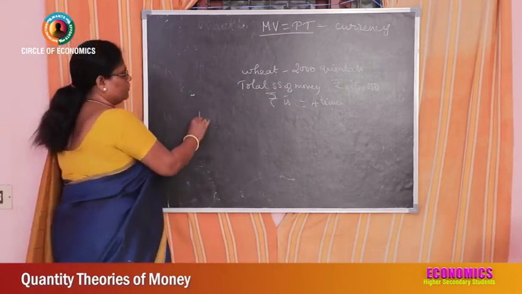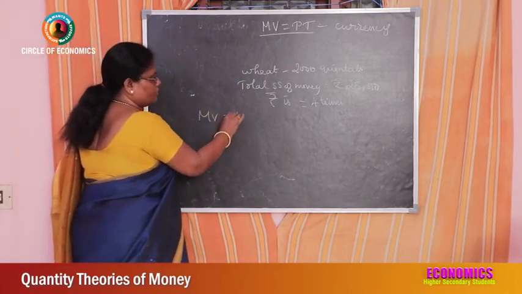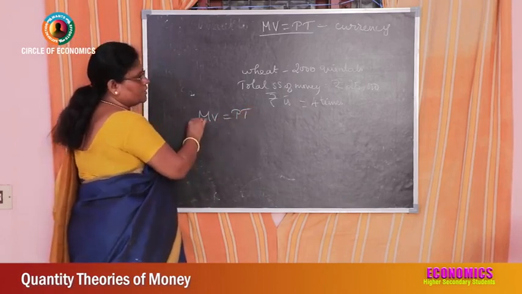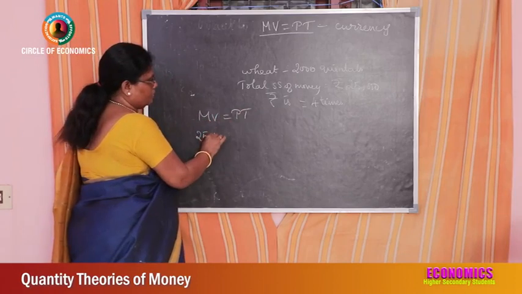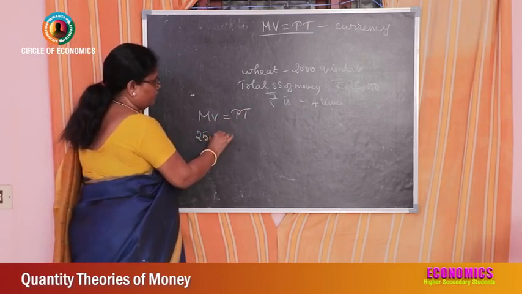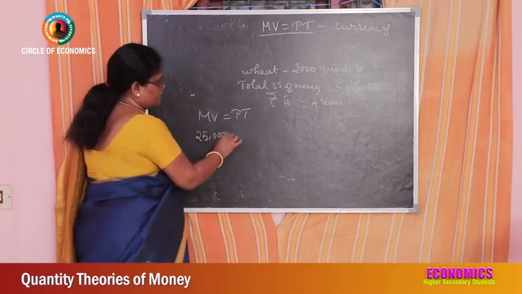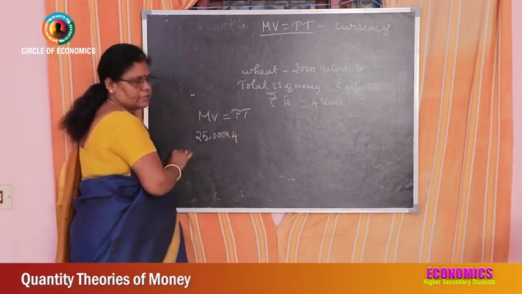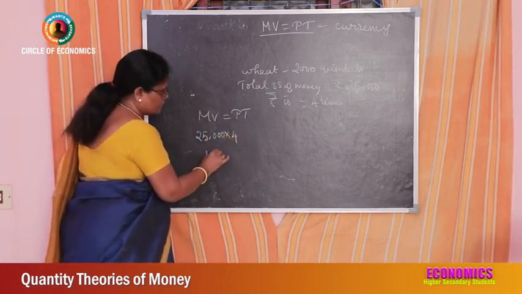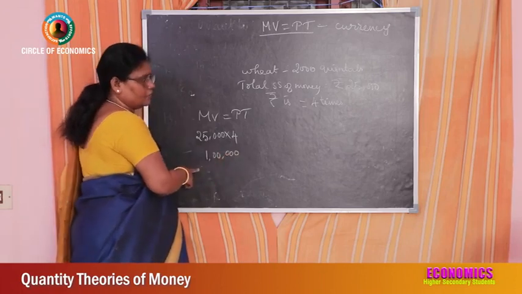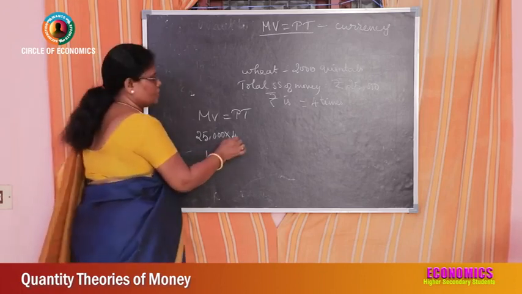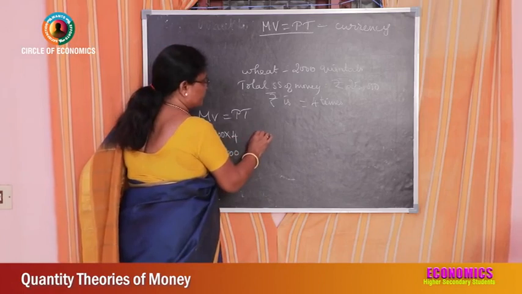So what is the equation? MV is equal to PT. What is the quantity of money? It is 25,000. What is the velocity? 4 times. So how much is it? 1 lakh. What is the value of money now? It is 1 lakh. So what is the price of the commodity?